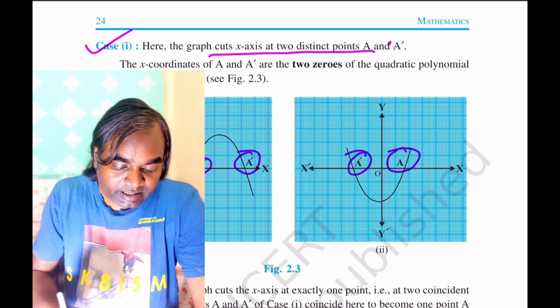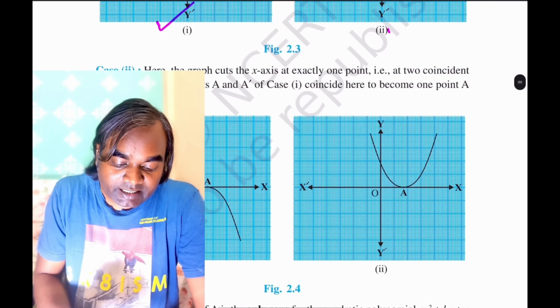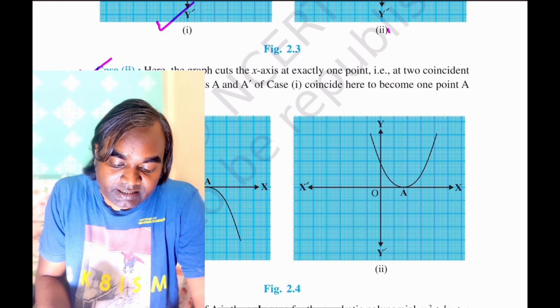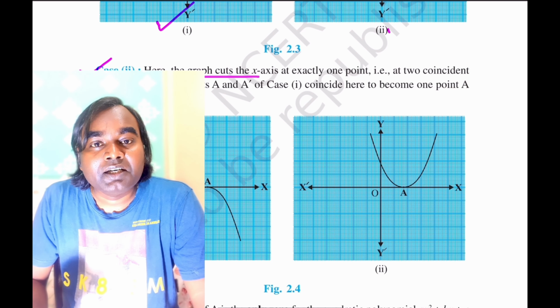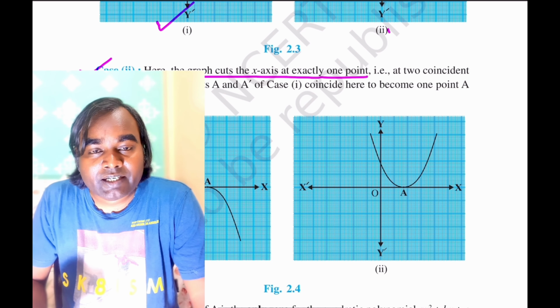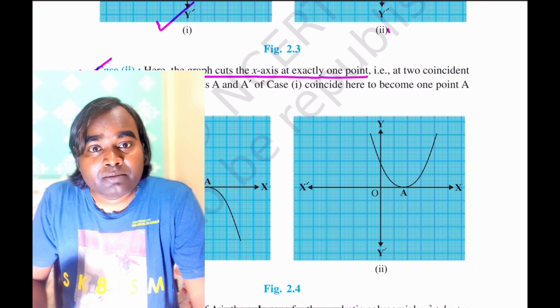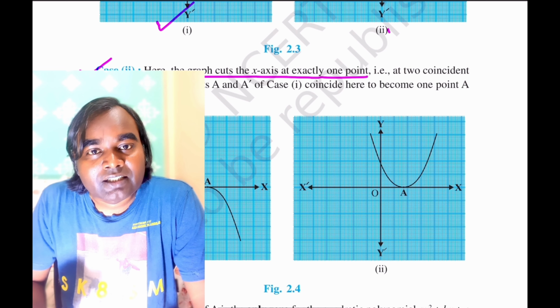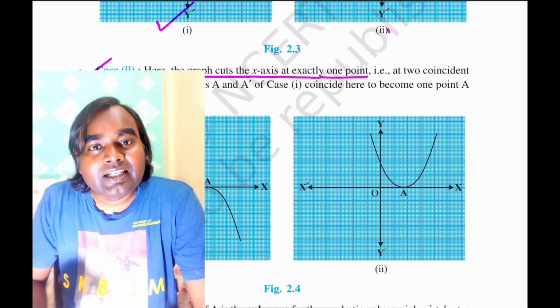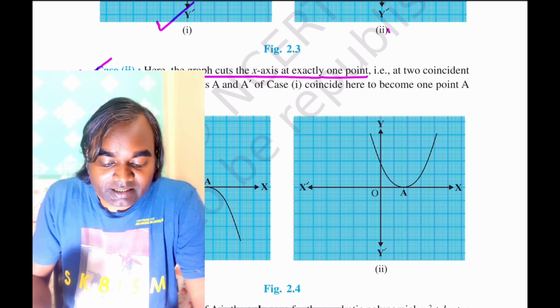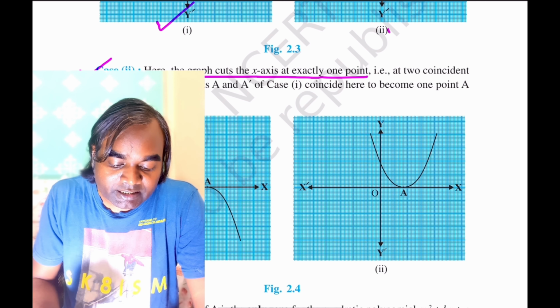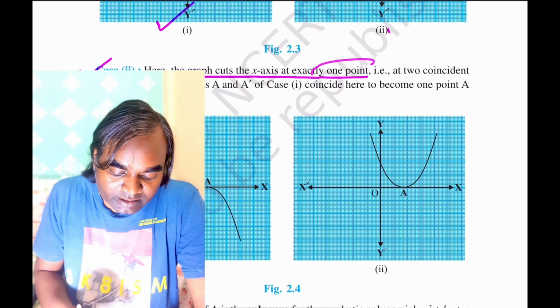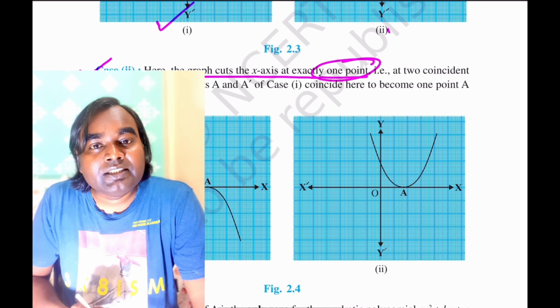Second case is that the graph cuts the x-axis at exactly one point, but you know that a quadratic polynomial will give at most 2 zeros. It may be possible that the 2 zeros are coinciding. In this case they are coinciding because the polynomial is intersecting the x-axis at exactly one point.